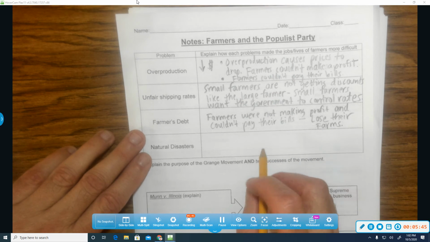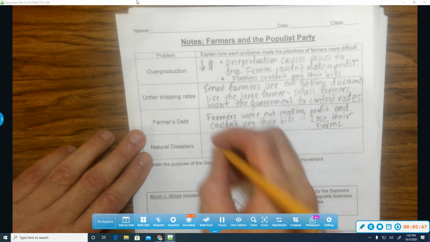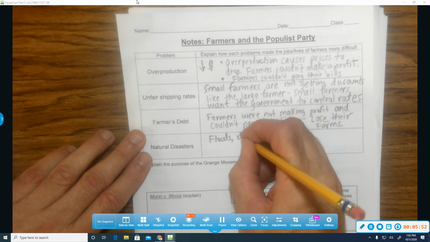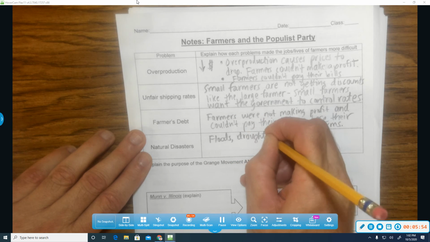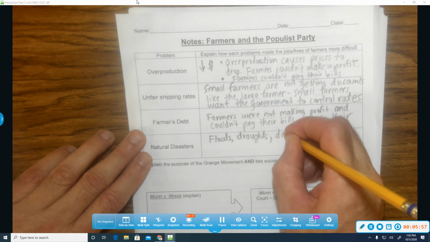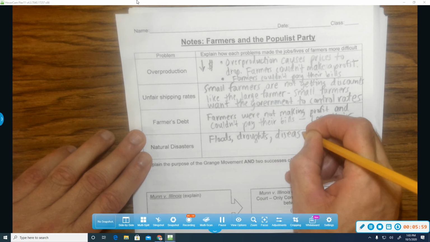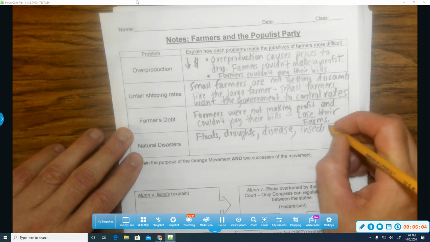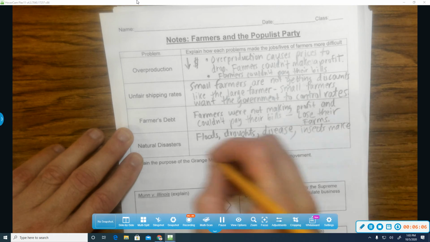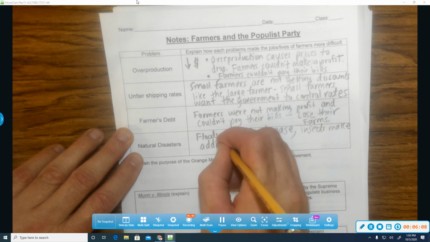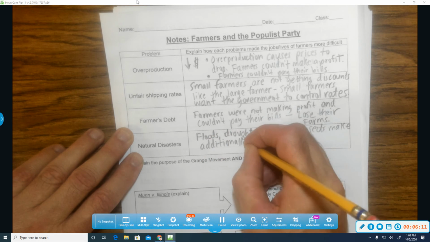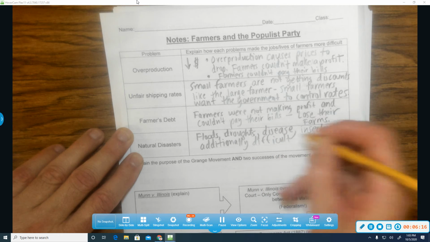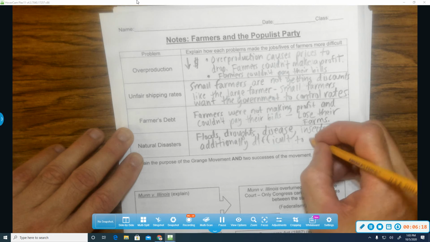Some of the things that make it very difficult for a farmer to stay in business would be floods, droughts, disease, such as the potato famine in Ireland, and insects. These make it additionally difficult to stay in business.